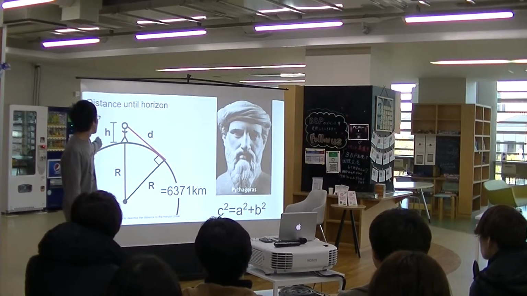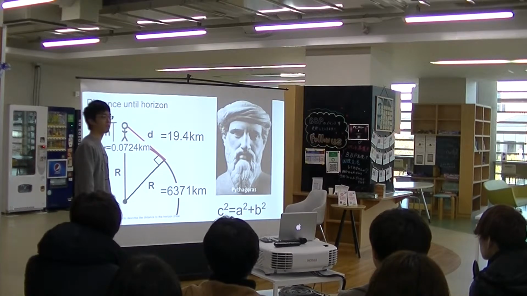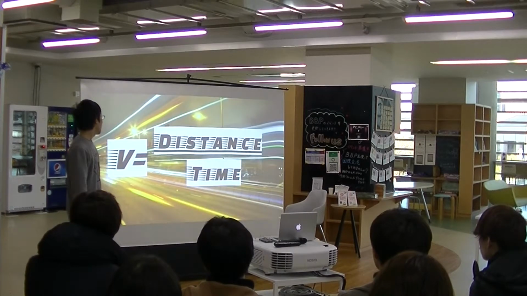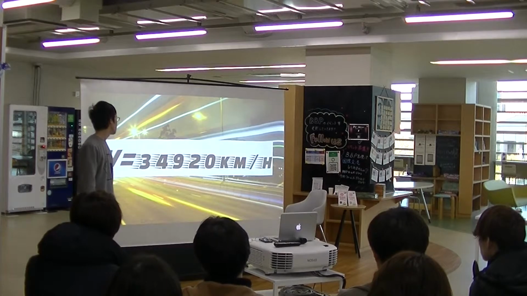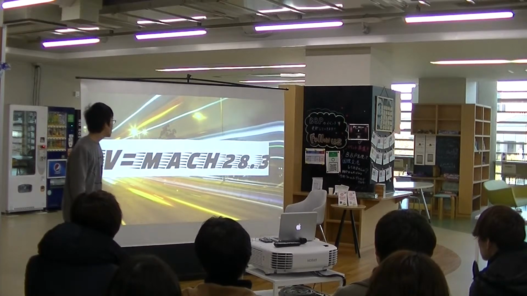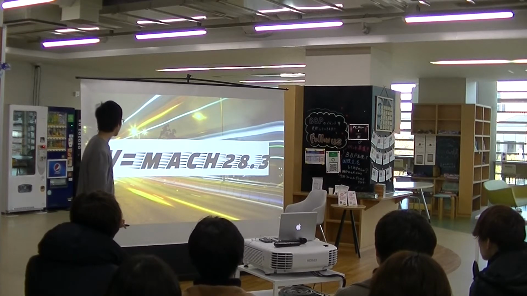By putting it back into the original equation, now we can find out that this is d, which is equal to 19.4 kilometers, so Ampamon actually flew about 20 kilometers, pretty far. And putting it back into the original equation, I found out the velocity at which Ampamon flew is actually 34,920 kilometers per hour, which is 28.3 times the speed of sound, pretty fast.